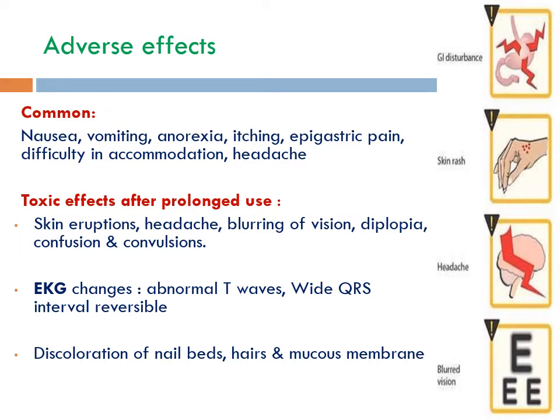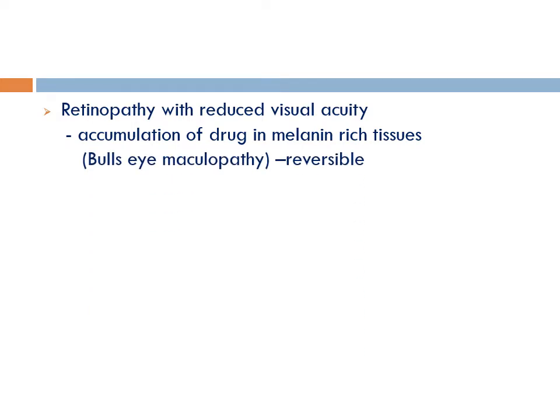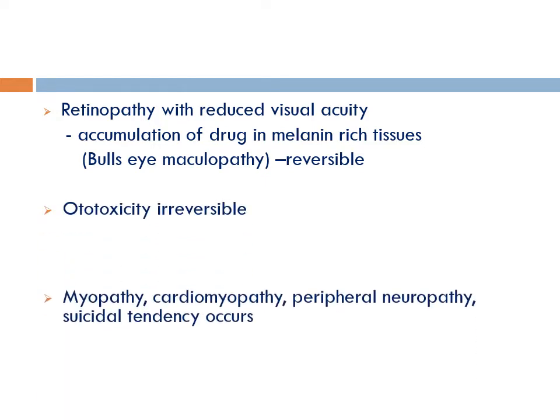Discoloration of nail beds, hairs, and mucous membranes may be there, and it can cause hemolysis and blood discrepancies in patients having G6PD deficiency. Retinopathy with reduced visual acuity may occur because of accumulation of the drug in melanin-rich tissues, known as bull's eye maculopathy, and this condition is reversible on discontinuation of the drug. It can cause ototoxicity, but it is irreversible.